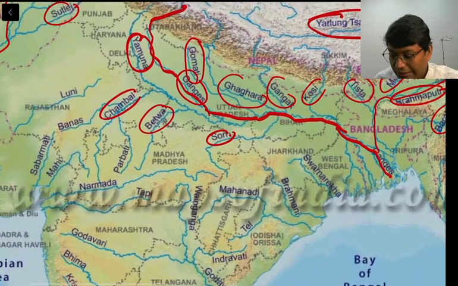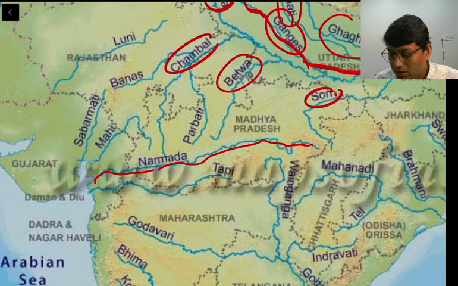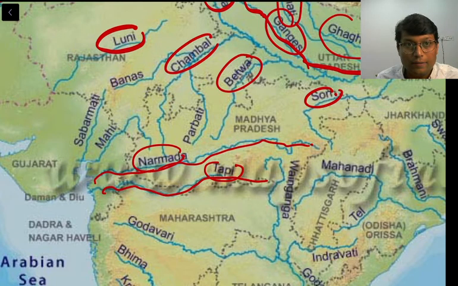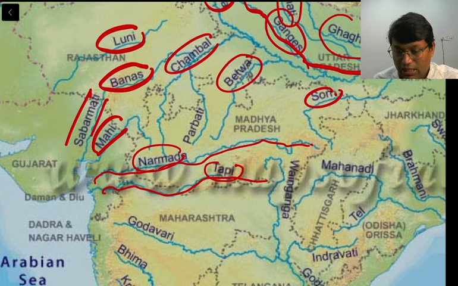Now coming to central India, central India's major basin is the Narmada basin. So this is the Narmada, south of which there is the Tapi. So this is Narmada and Tapi. On the westernmost side, you can see in Rajasthan, this is the river Luni. There is one more river south of it which flows through Rajasthan, that is Banas. This river has a specific region of biological importance. We'll see what that particular region is. So moving to Gujarat, we have Sabarmati and Mahi. You can see this Sabarmati and Mahi river.